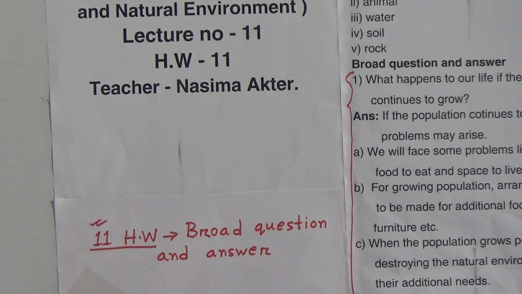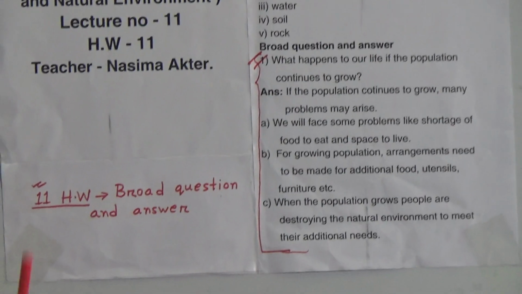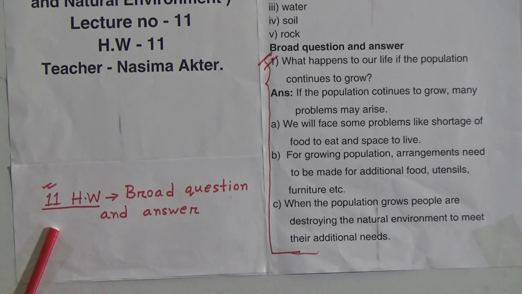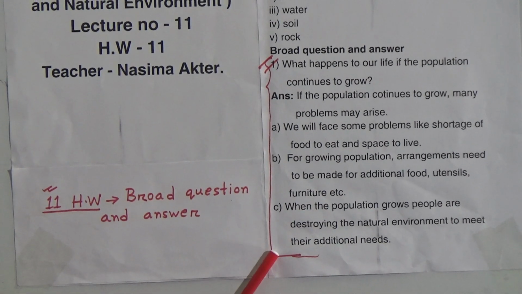You can see here is only one broad question and answer, and this is your SW. I am repeating your SW. This is 11 number SW, and your SW will be broad question and answer. That means this broad question and answer.